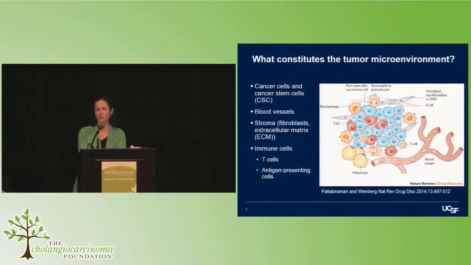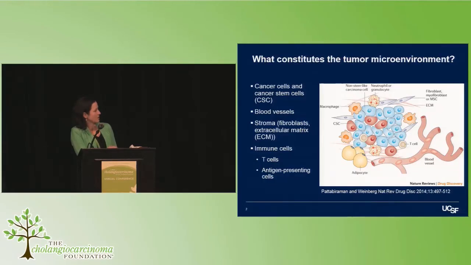This figure here shows just a cartoon of some of the more simple constituents of the microenvironment. Here we have in blue tumor cells themselves, in red cancer stem cells, which are sort of the pluripotent or precursor cells to become the carcinoma itself, and then a host of immune cells which populate the environment, from antigen-presenting cells like macrophages to T cells, and then structural elements like stroma and the extracellular matrix that is laid down by fibroblasts and other cells, and blood vessels, which bring nutrients, cytokines, and circulating factors to this environment.